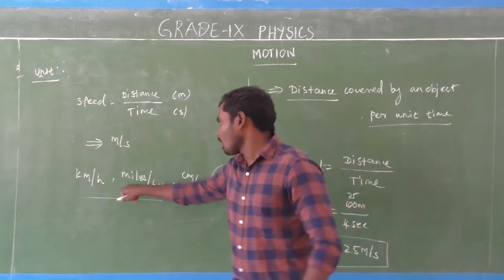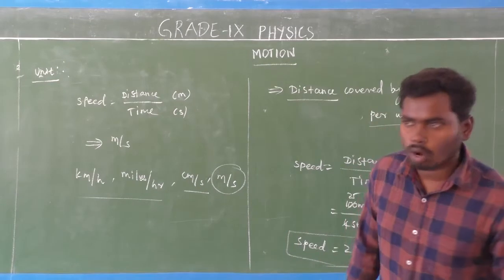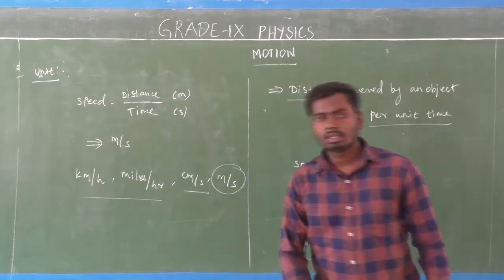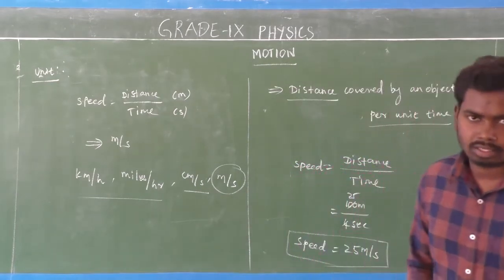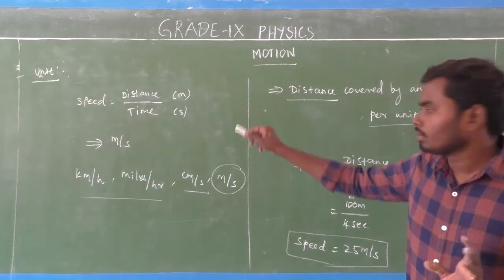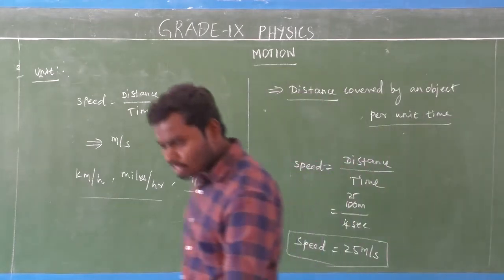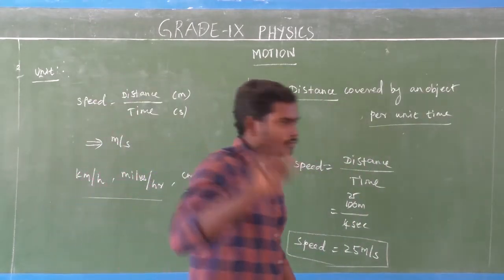So kilometer per hour and miles per hour are used to measure larger quantities, and centimeter per second is used to measure smaller quantities. So what is the unit of speed? That is meter per second. Next one, symbol of speed.